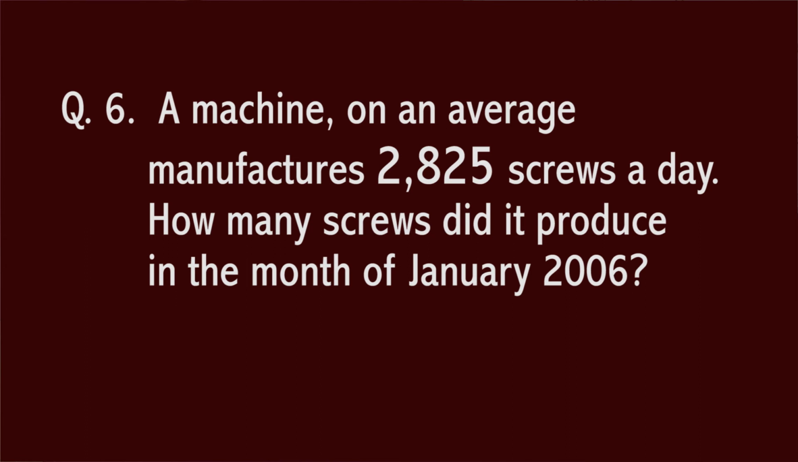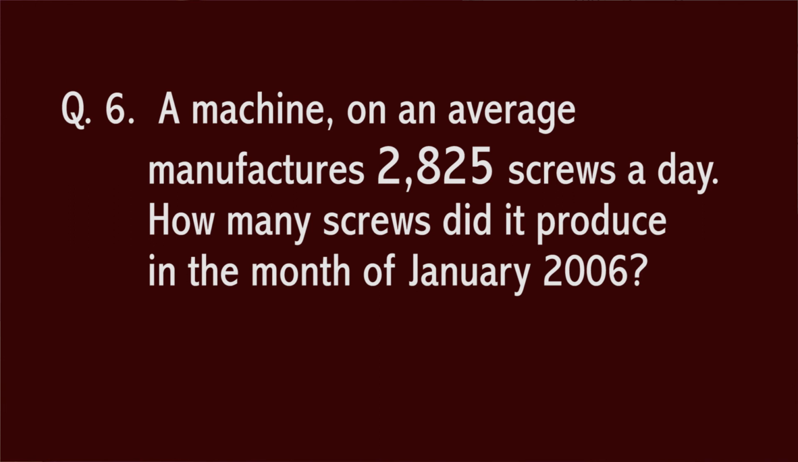Question number 6. A machine on an average manufactures 2,825 screws a day. How many screws did it produce in the month of January 2006? Here we given the number of screws manufactured by the machine a day equal 2,825. Then number of days in the month of January. Then how many days in the month of January? 31 days. Therefore the number of days in the month of January equal 31.